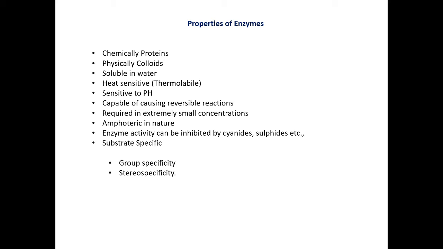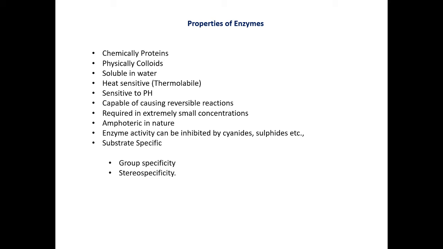Group specific means hexoses affecting phosphorylation reactions have kinase plus ATP. Stereospecificity is nothing but enzymes showing specificity to dextro and levo optical or structural isomers. Example, levo amino acid kinase.